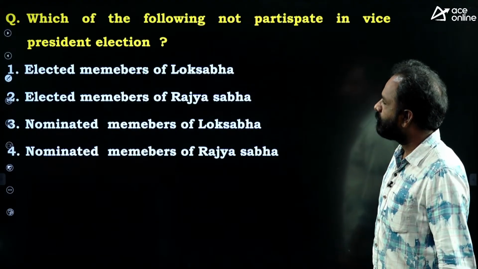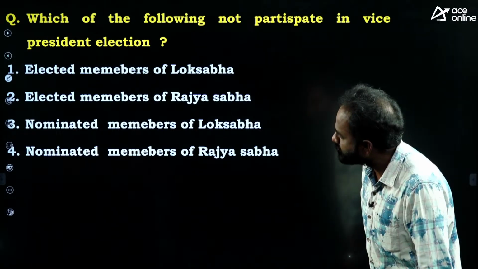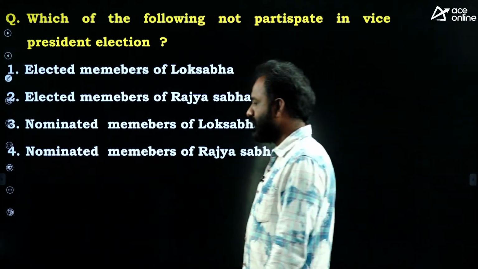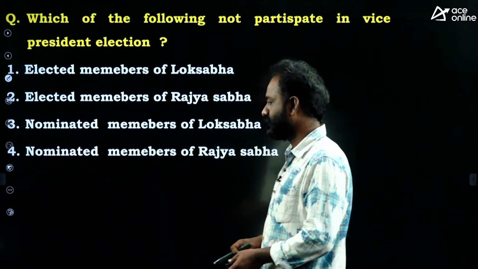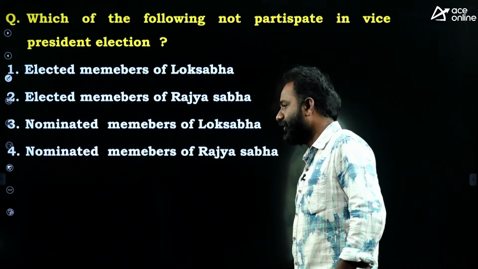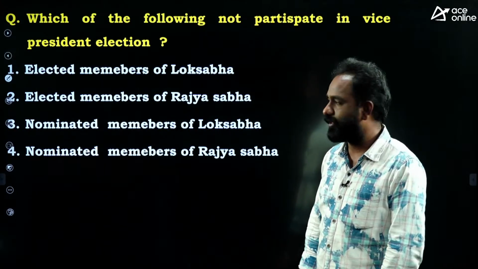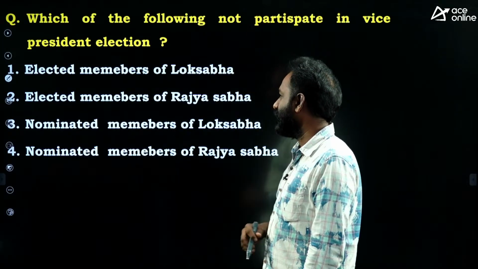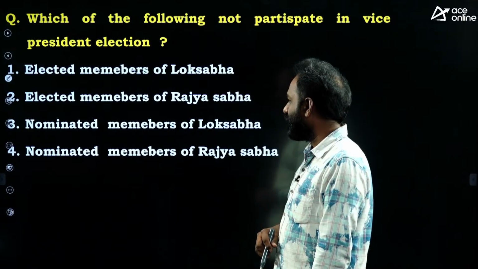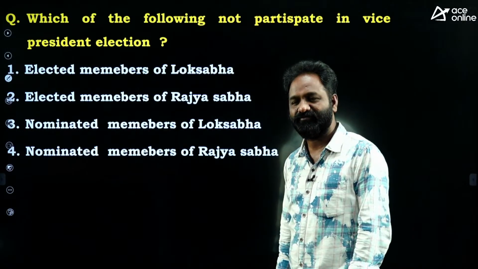Next question. Which of the following do not participate in the Vice President election? Elected members of Lok Sabha, elected members of Rajya Sabha, nominated members of Lok Sabha, nominated members of Rajya Sabha.